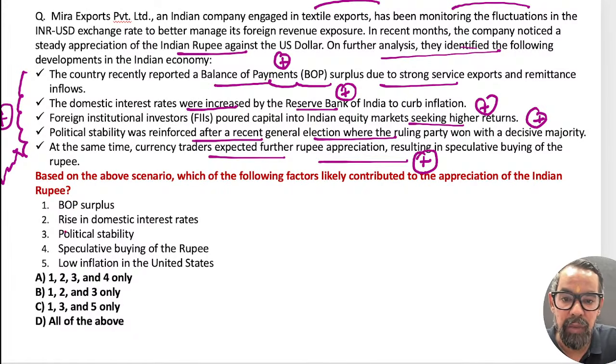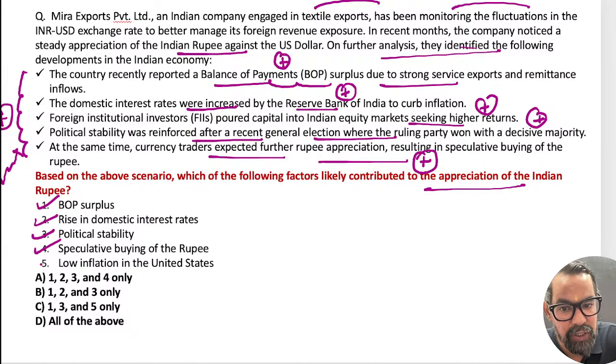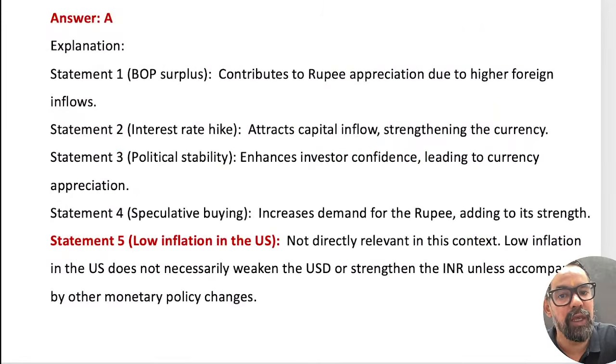Option A, BOP surplus, will help. Based on this, the appreciation of INR itself, rise in domestic interest rate, political stability, speculation, low inflation. Low inflation is not directly related to this one. So 1, 2, 3, 4 means option A will be the right answer for this particular one.